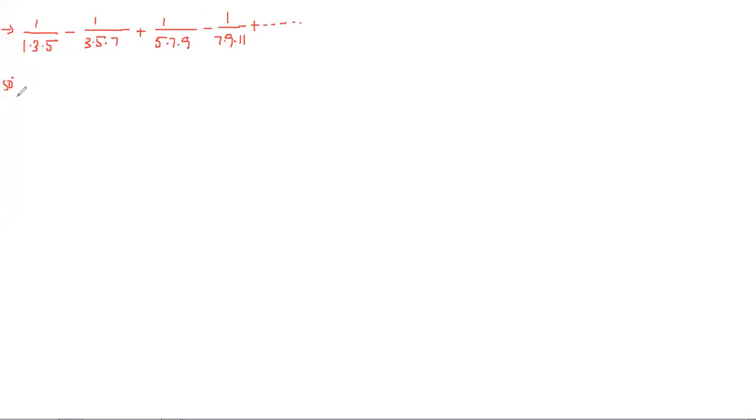If they give it like this, you can easily identify it, right? Just by seeing the question we can say that it is an alternating series, because here it is having alternatively plus and minus. So simply we can say that this is an alternating series. Now our intention is to first write the nth term, right? So for that, we can write: the given series is an alternating series.